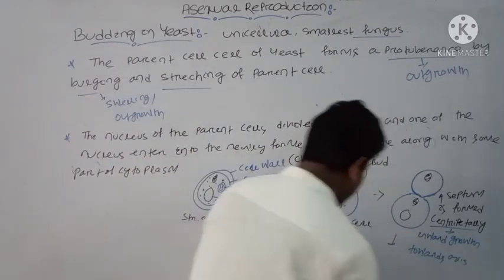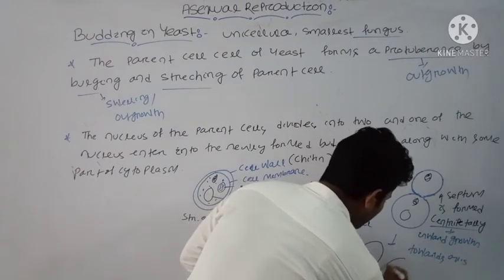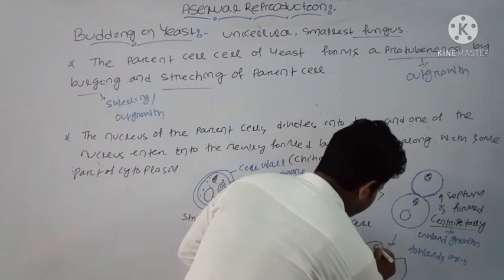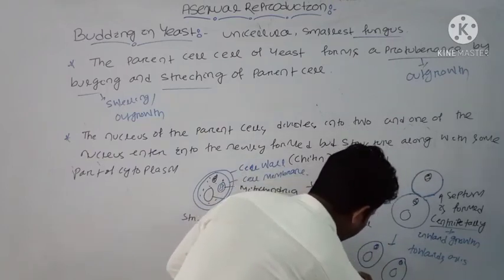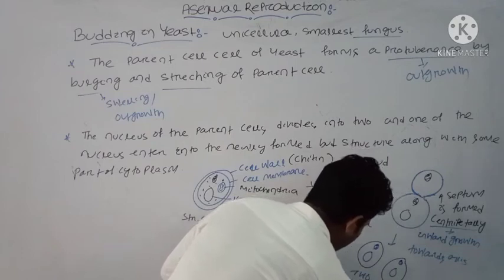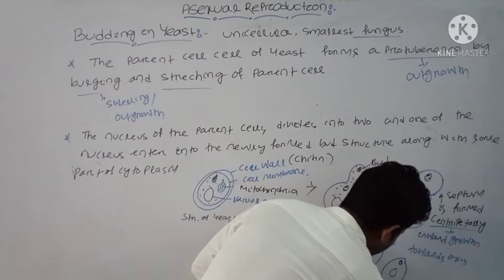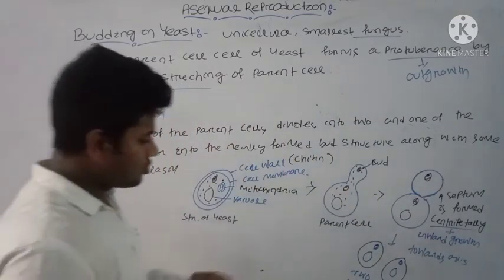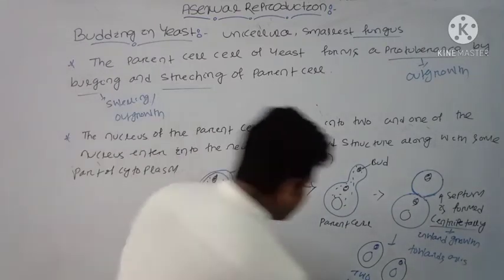Okay, next we will draw the diagram. Then there is formation of two daughter cells of your yeast. Okay, this is the vacuole. These are known as your two daughter cells. Okay, here you can see these two daughter cells are formed. Okay, it's not visible.